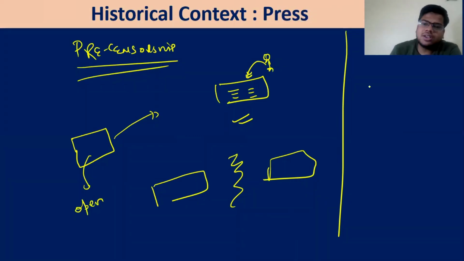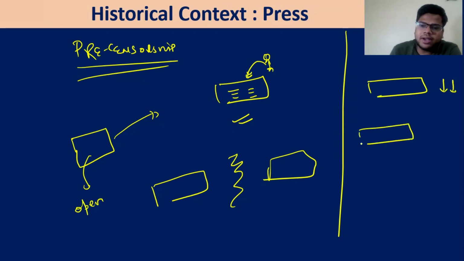Obviously, if restrictions have been imposed, someone will come and liberate the press also. Charles Metcalfe did that, so you need to remember that also. Remember it like in phases: restrictions put, eased, restrictions put, eased. So this is one thing you can remember from the prelims perspective. From the mains perspective, what is relevant is the role of the press itself.